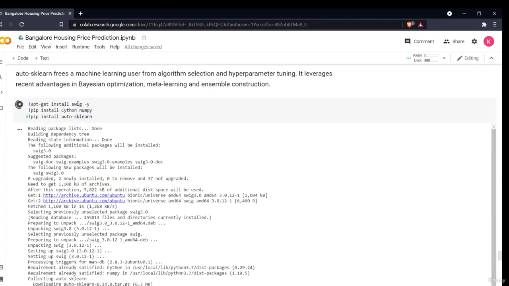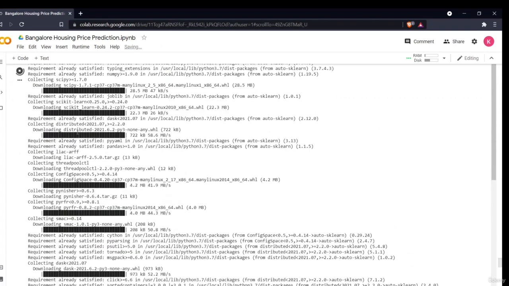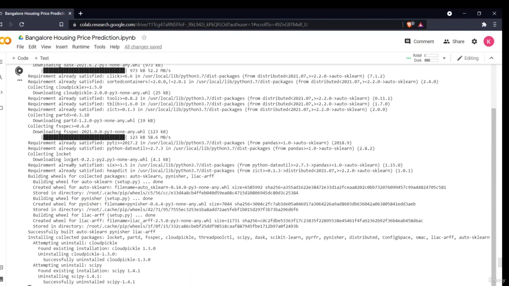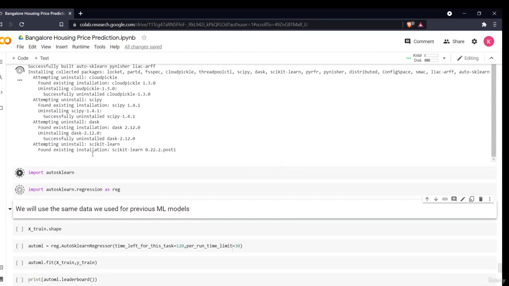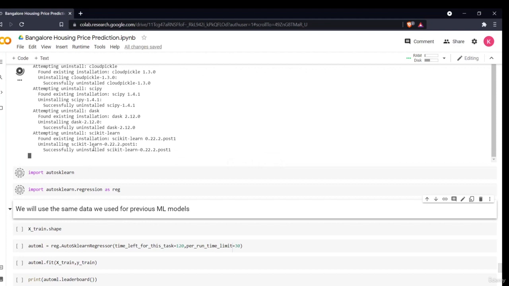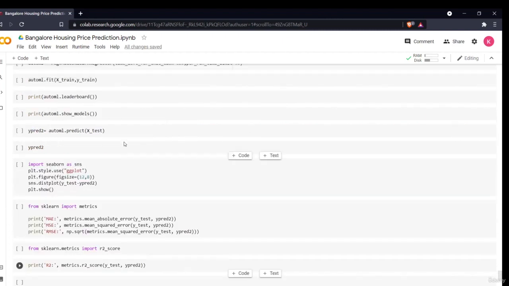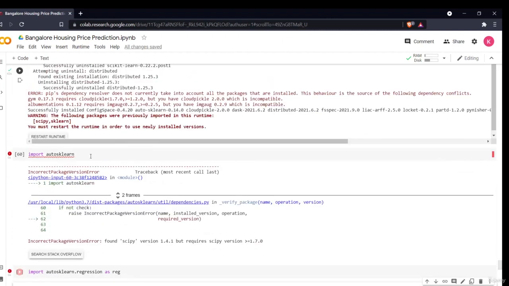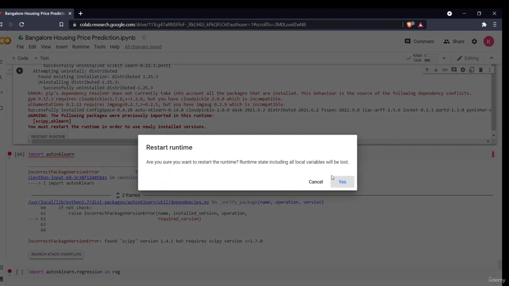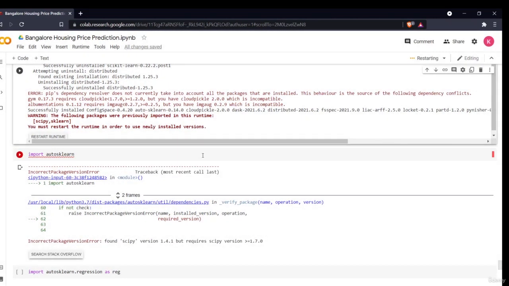It will create an environment, then it will install NumPy, then AutoScaling. It says requirement already satisfied because it is already installed in my environment. The next thing we have to do is restart the runtime, because every time you install a library, you have to restart your runtime so that the environment will read that library. So I have restarted my runtime.